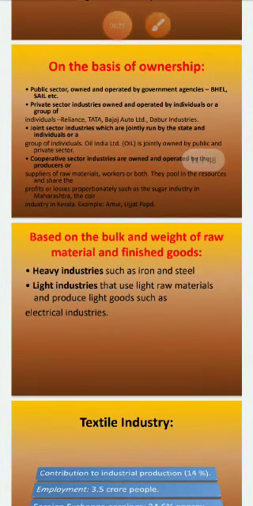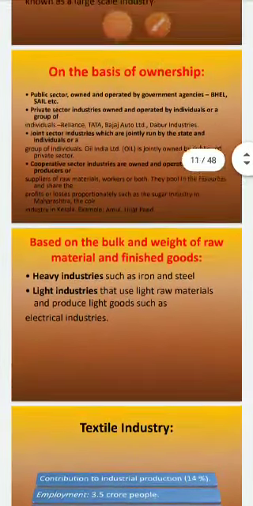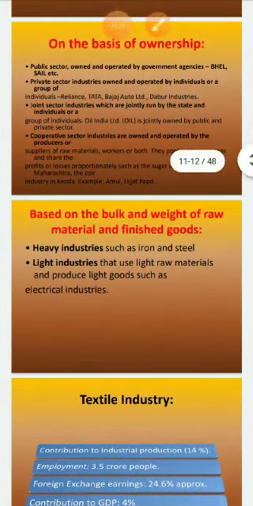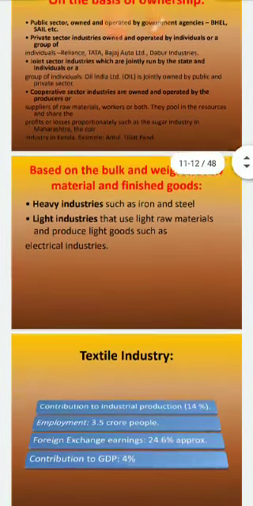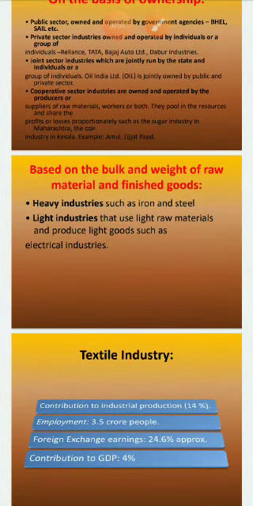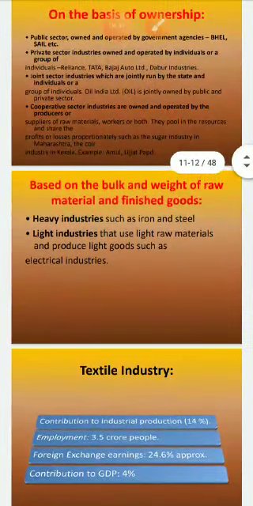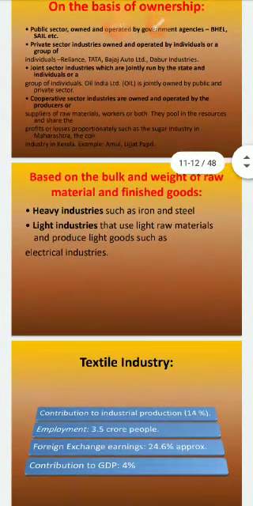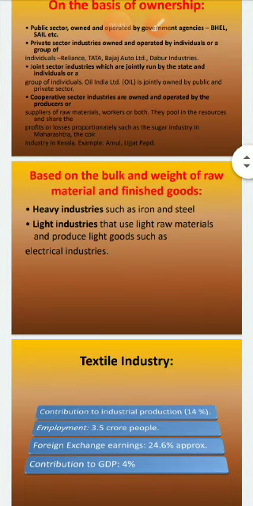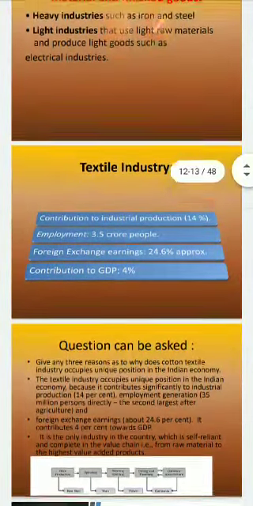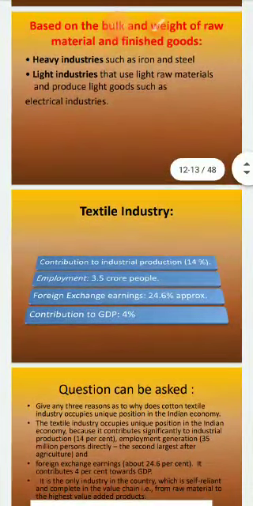Then the next one, based on the bulk and weight of the raw materials and finished products: heavy industries and light industries. Heavy means the weight of that particular thing, it may be raw material or the produced product. For example, iron and steel are heavy industries, and light industries produce light goods such as electrical industries. Then next comes the major thing we want to study, the textile industry.